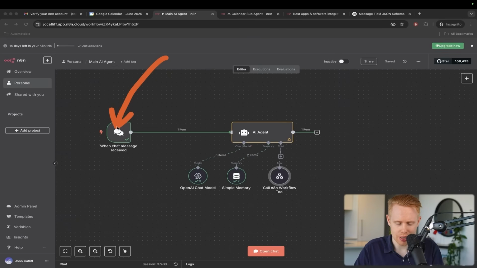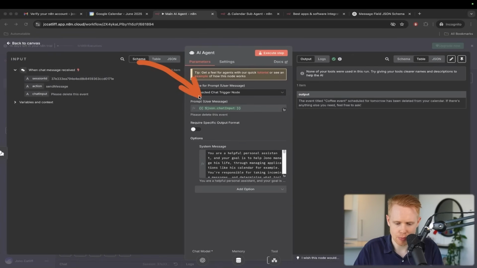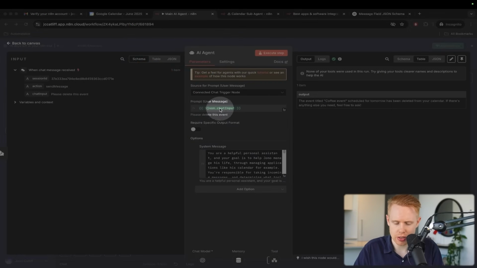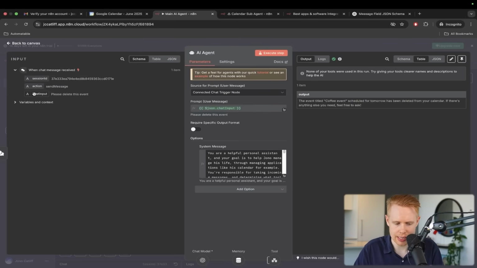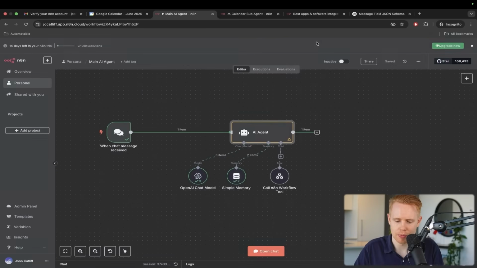When a message is received in this chat node here, it is then sent into this main AI agent. Okay, it's sent into this prompt user. This JSON.chat input is the chat input right here. It's like the equivalent of dragging this over here. We're typing in a message, it's sending it to this AI prompt. We're then also passing that particular prompt into this subflow here.